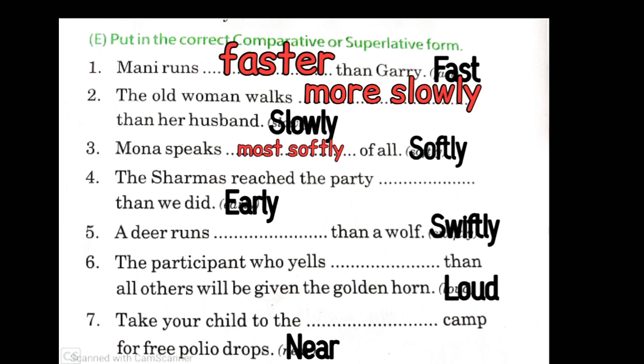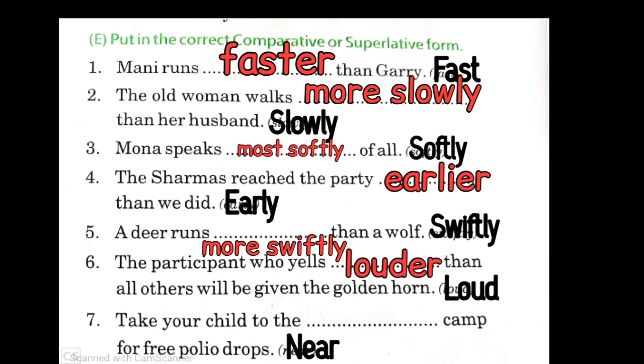The Sharmas reached the party earlier than we did. Fifth, a deer runs more swiftly than a wolf. The participant who yells louder than all others will be given the golden horn. And the last sentence is, take your child to the nearest camp for free polio drops.